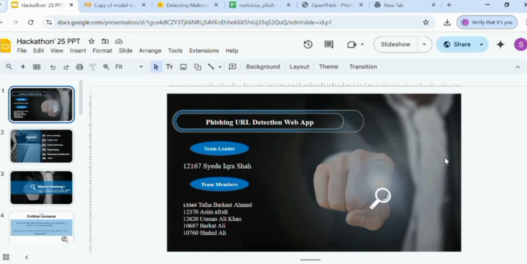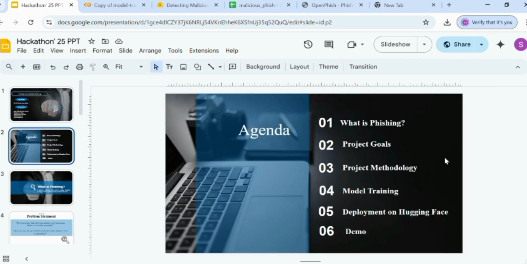Bismillahirrahmanirrahim. Assalamu alaikum. My name is Ikra, a project team leader who has registered for the PAC Generative AI Training Hackathon with 5 team members. Our project idea is taken from the cybersecurity field and its title is Phishing URL Detection Web Application. So this is the agenda of our project.